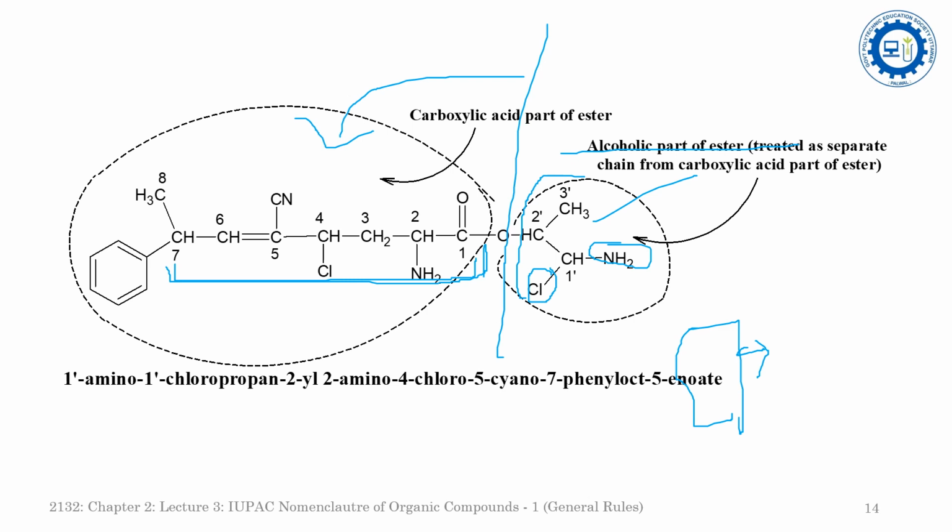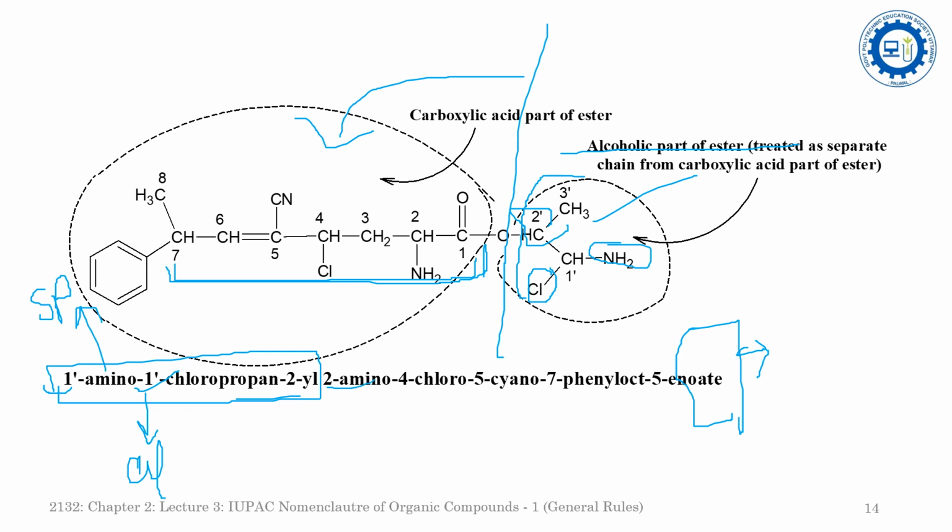So that's why you will see there is a 1-amino, so till here, this is the alcoholic part, and since this is a substituent, that's why it is used as the secondary prefix. So yes, that's why here the 1-amino, the 1'-chloro propane 2-yl, since at the second position it is attached to the anhydride functionality.